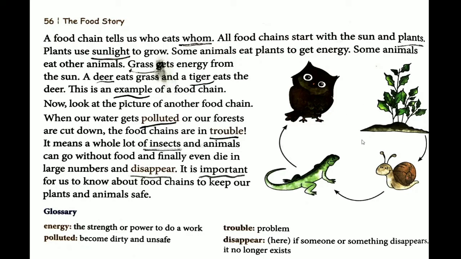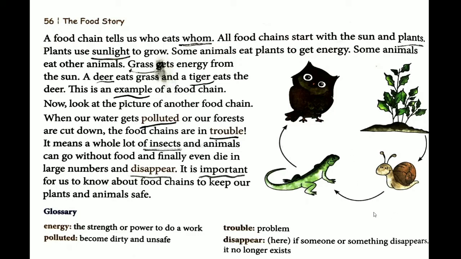Now you can see, for example, the grass is there. If all the grass and the plants are removed from nature, now what will the snail eat? And what will other insects eat? They'll be depleted of food, and in absence of food, they'll be hungry and eventually they will die because they will not get any food.